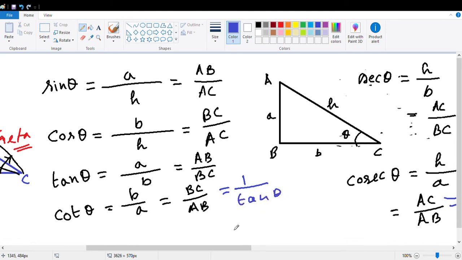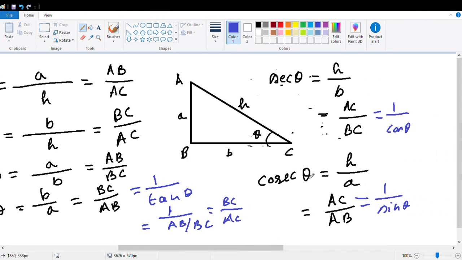Because tan theta equals AB by BC, so cot is BC by AB. In the same concept, for both sec theta and cosec theta. Okay. Any question?